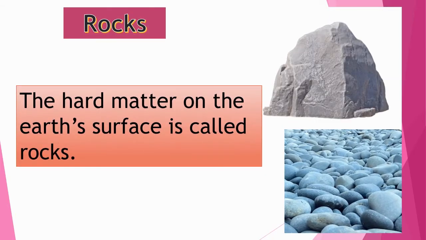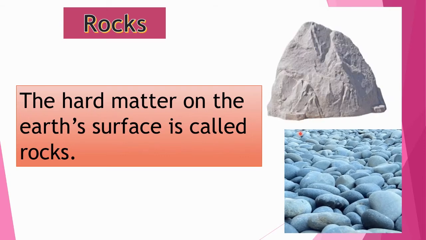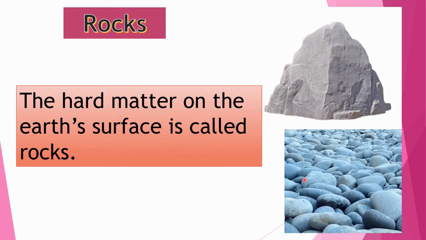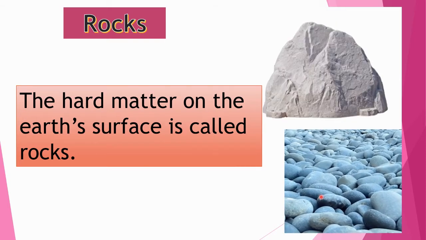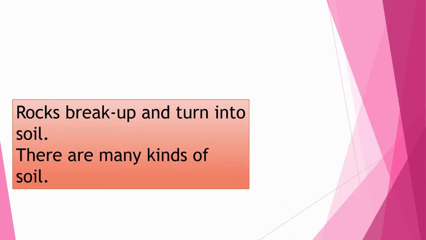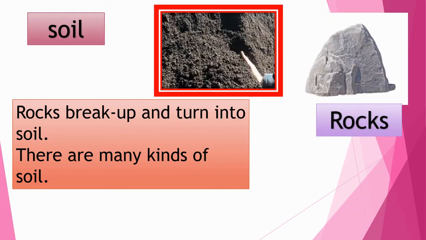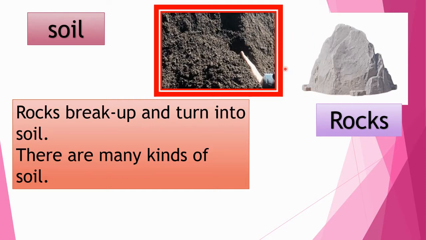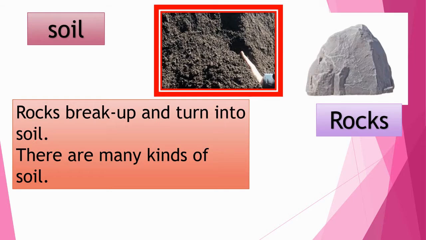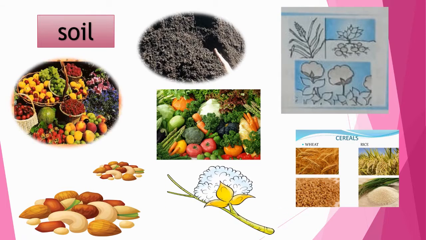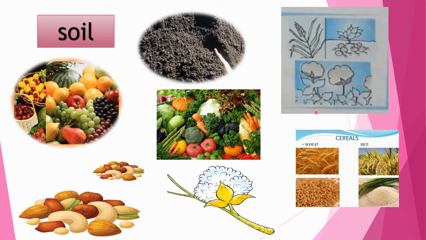Rocks. The hard matter on the earth's surface is called rocks. Children, you can see in the picture. Yes, these are rocks. They are different in nature, size, shape and color. What can you see in the picture? Yes, soil. Rocks break up and turn into soil. There are many kinds of soil. Vegetables, grains, pulses, fruits, cotton, nuts and many more things are grown in soil.